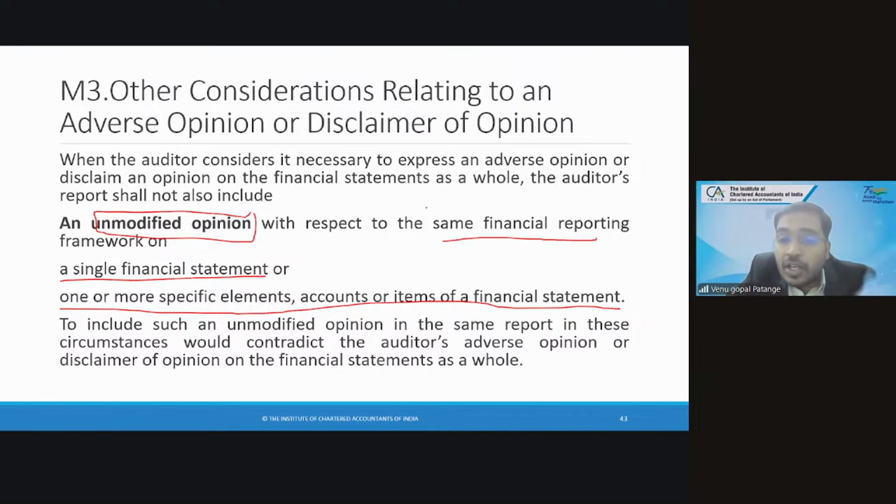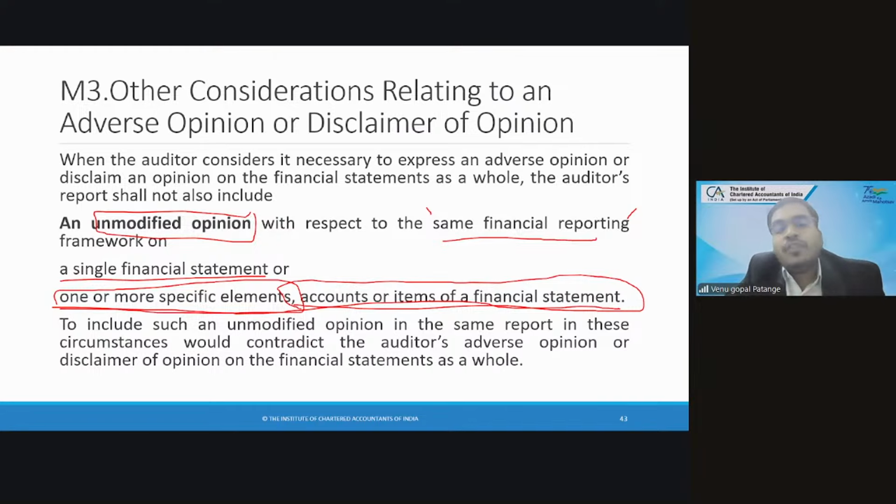No. You cannot give it, because if it is the same financial reporting framework, you cannot give an opinion on one or more specific elements, accounts or items of financial statements. If it is a qualified opinion, you can give. But if it is an adverse opinion or a disclaimer of opinion, you cannot break the financial statements and you cannot give piecemeal reports.